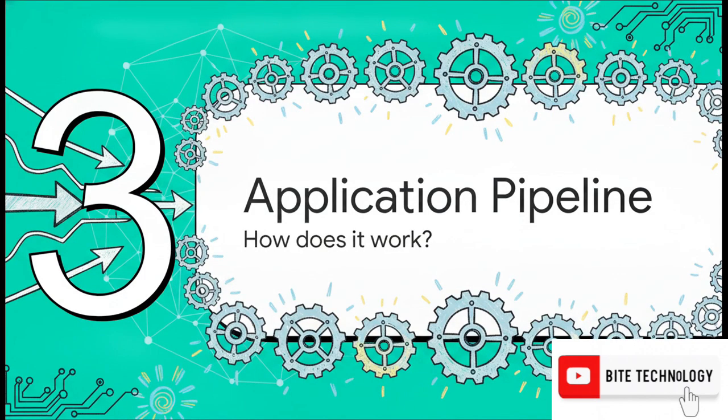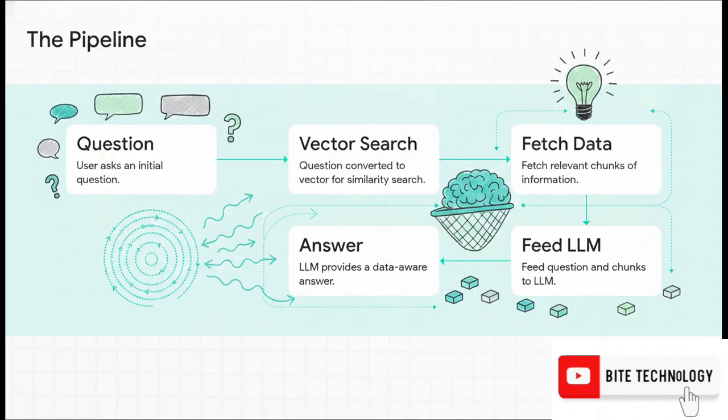Which brings us to Section 3, the application pipeline. Okay, so how does it actually pull all this off? Let's walk through the exact mechanical flow, step by step. First, you, the user, ask an initial question. Now, to search your massive external documents, LangChain doesn't just sit there reading them word for word. Nope. It relies on chunks of text stored as embeddings, which are basically mathematical vector representations of your text. So your question is converted into a vector, and a similarity search is performed inside a vector database. Step 3, it fetches only the highly relevant chunks of information.